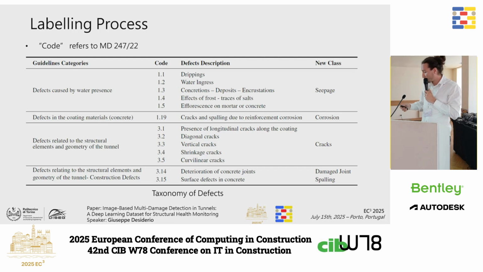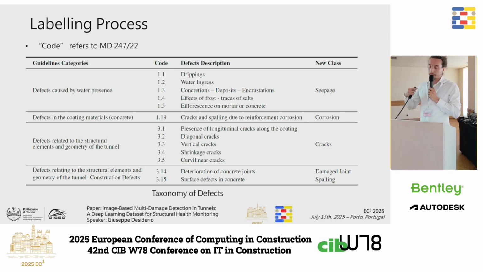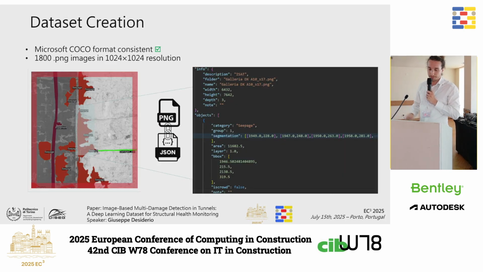This column here, new class. In the beginning, we tried to annotate each defect according to the guidelines. The guidelines provide 61 types of defects divided in 12 categories. But after implementing some tests, we found out that the models struggle to classify each subclass. So we tried to merge these subcategories, and we came up with these 5 types of defect classes.